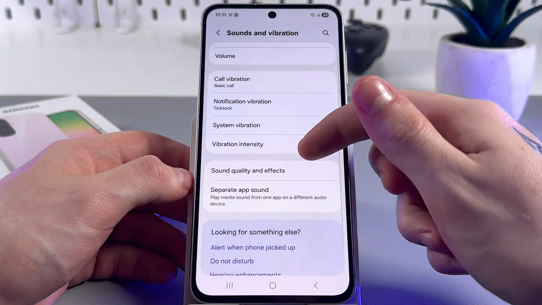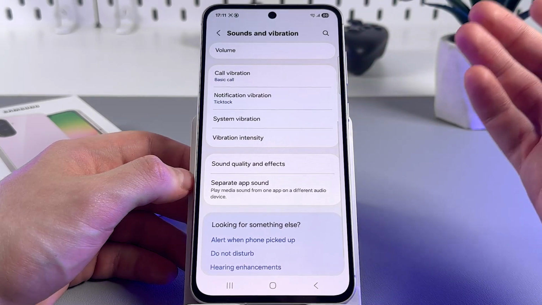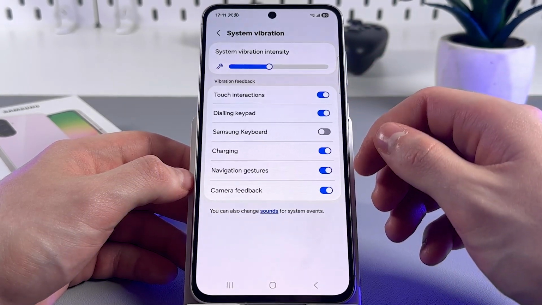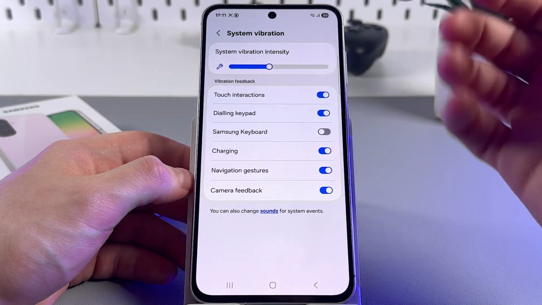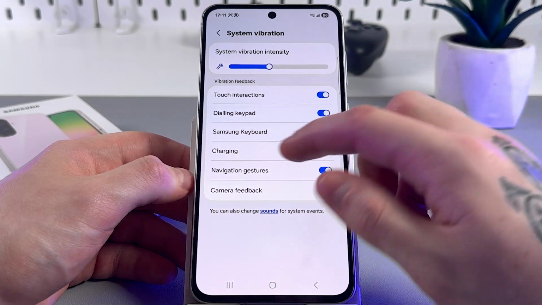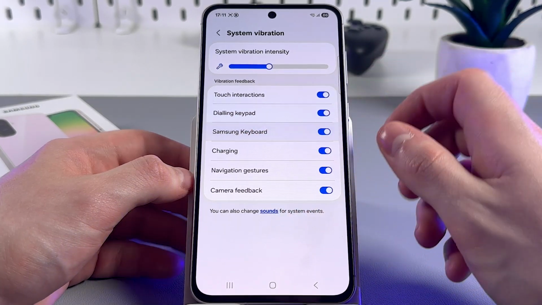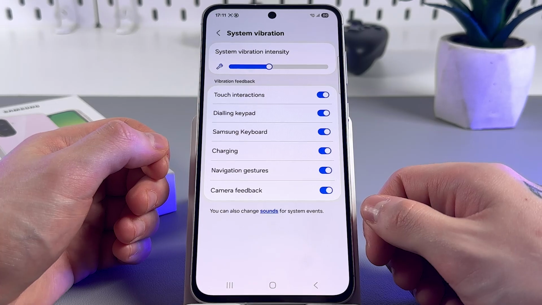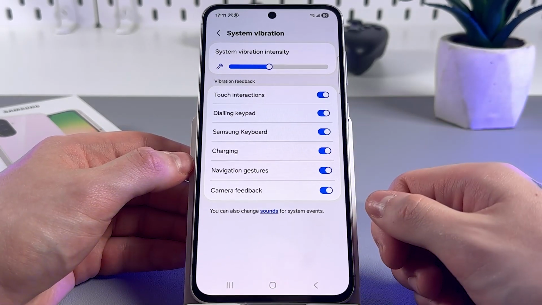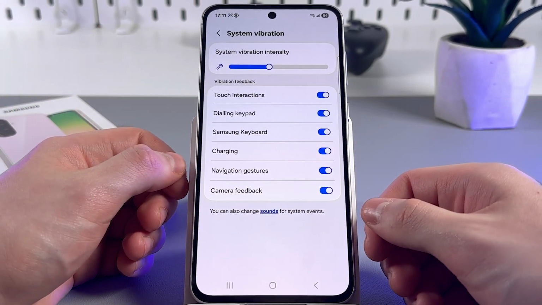And also you can enable the vibration of the keyboard. Just go into System Vibration and tap on the Samsung keyboard toggle. And now your keyboard will vibrate while you tap some messages.